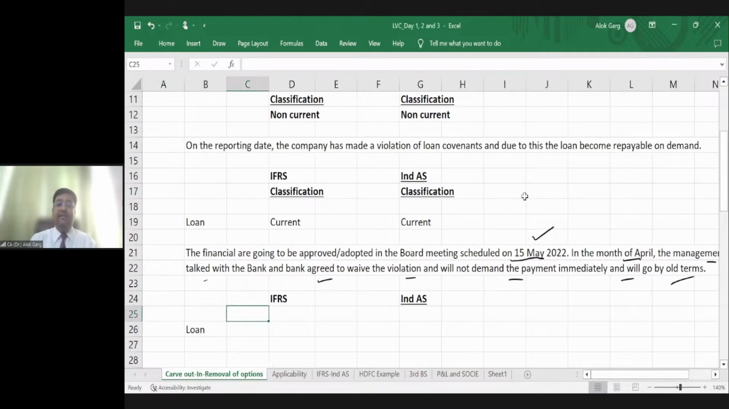Friends, in IFRS, this event is considered a non-adjusting event, because IFRS says: okay, you have made a default, we want you not to consider this waiver and you have to show this liability as a current liability, right? But in India, we haven't agreed with this. We will consider this event as an adjusting event and we will restate this liability as a non-current liability.